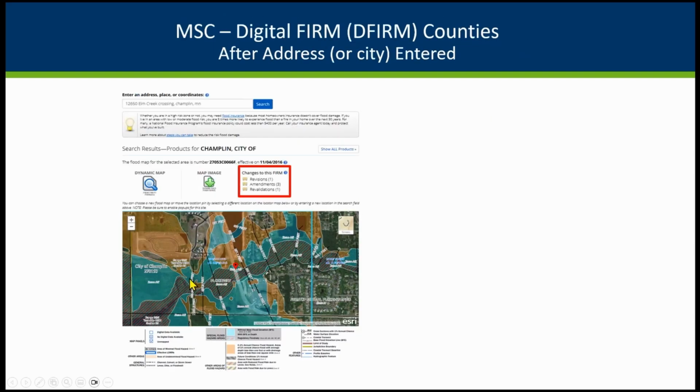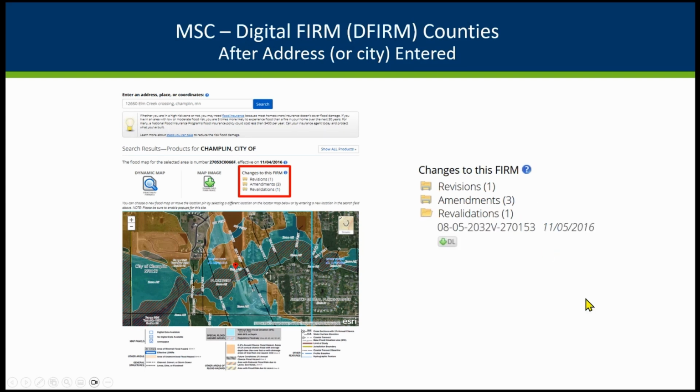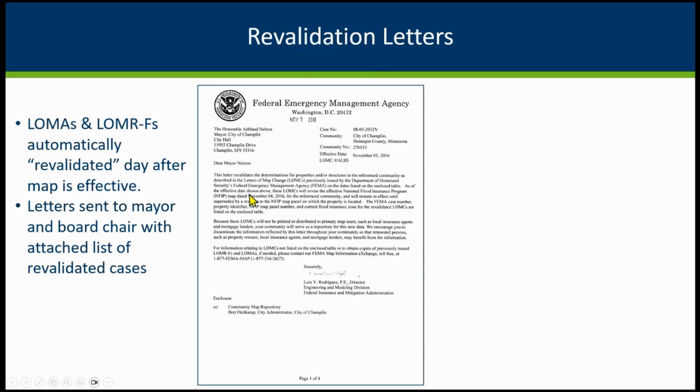The other thing to notice is there are these folders above the map. In these folders, you can see if there's a letter of map revision in that area and see the official documents. If there are any LOMAs, LOMA-Fs, they'll be in this amendments folder. But also revalidations. That's a letter that comes to the community, usually addressed to the mayor or the county board chair.